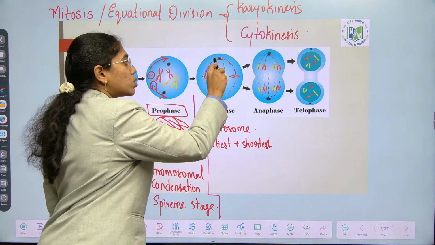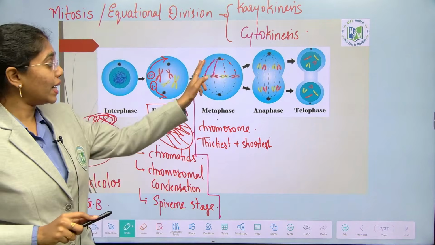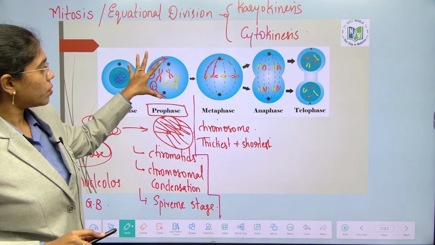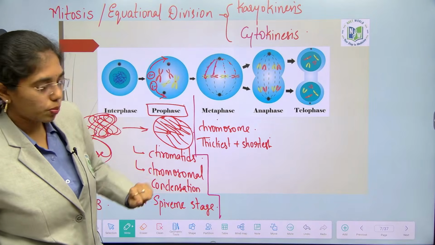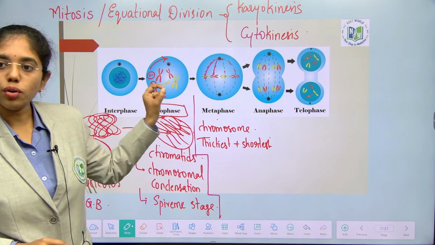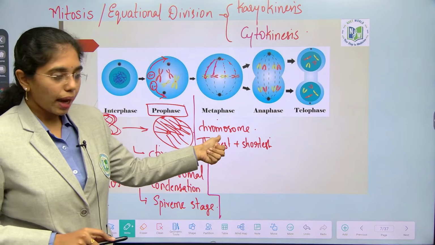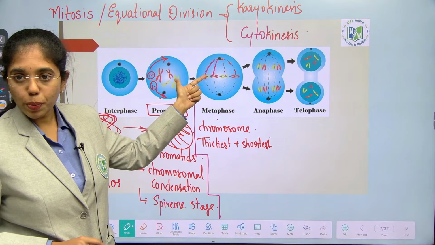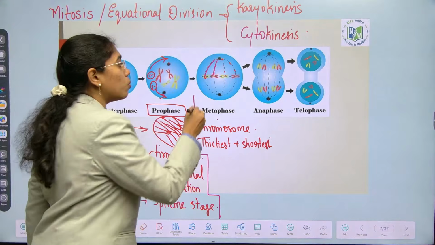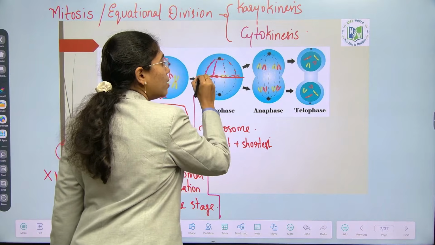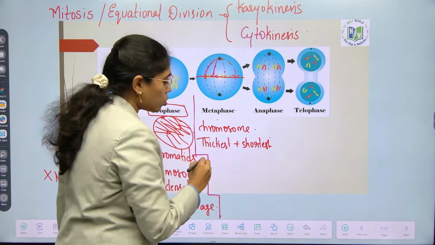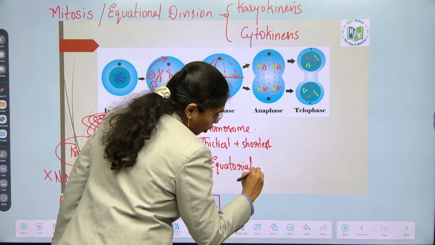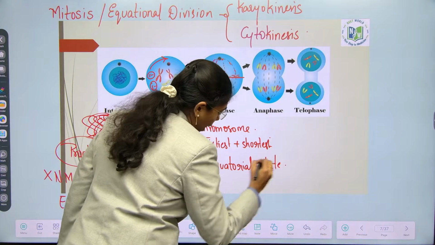To these kinetochores what is present? Spindle apparatus will be present. The asters which have moved to the opposite poles in prophase will start radiating out the spindle fibers which connect to the kinetochores. First, chromosomes become thickest and shortest. Then they start radiating out the spindle fibers which make all the chromosomes align at a common central plate, which is known as the equatorial plate. Equatorial plate formation is also known as congression.